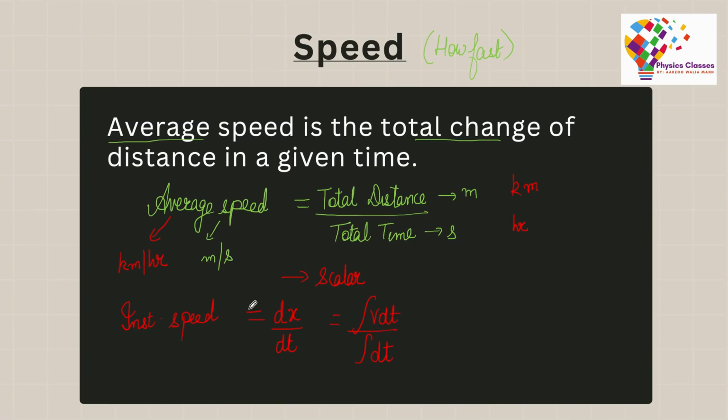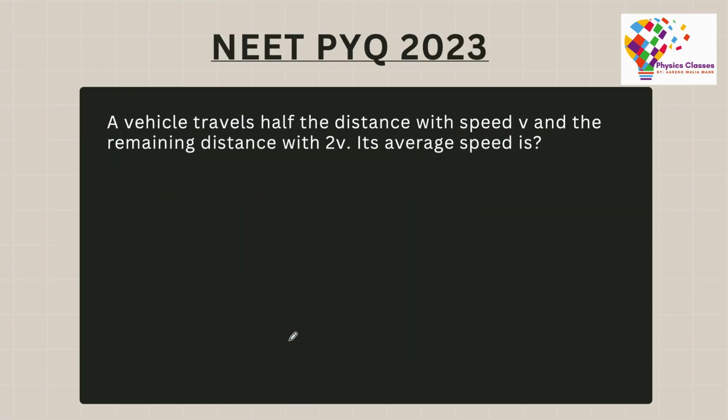Further, instantaneous speed is dx by dt. So you'll have to differentiate the position with respect to time. The units remain the same and also this is just a scalar quantity. See, understanding speed is very easy. Whenever we are differentiating the position with respect to time, all that we are trying to measure is the change in the distance with respect to time. And that's exactly what your speed is.